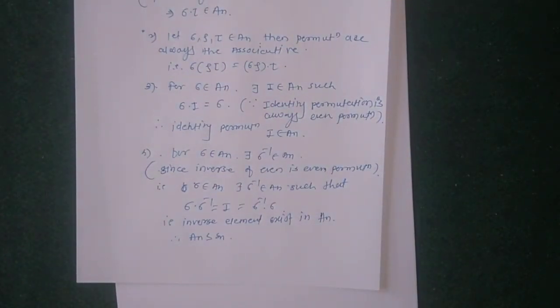Okay, this is one theorem. So next theorem: every permutation can be expressed as a product of disjoint cycles.